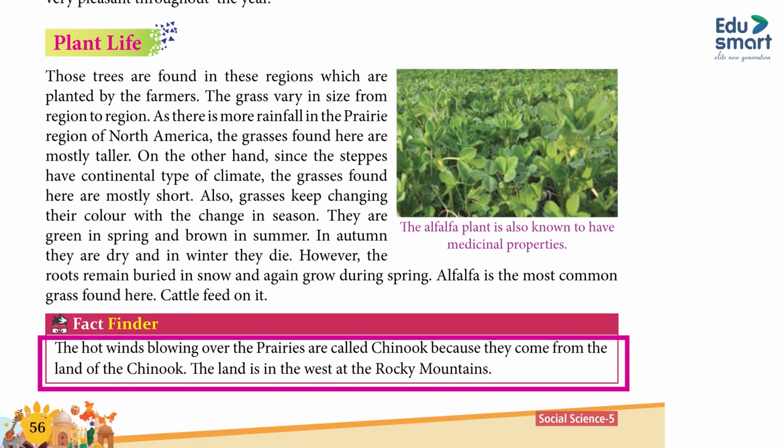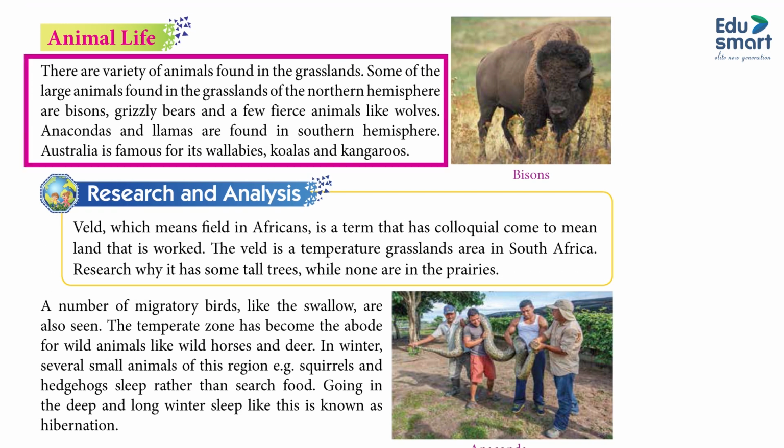Fact finder. The hot winds blowing over the prairies are called Chinook because they come from the land of the Chinook. The land is in the west at the Rocky Mountains. Animal life. There is a variety of animals found in the grassland. Some of the large animals found in the grasslands of the northern hemisphere are bisons, grizzly bears, and a few fierce animals like wolves. Anacondas and llamas are found in the southern hemisphere. Australia is famous for its wallabies, koalas and kangaroos.